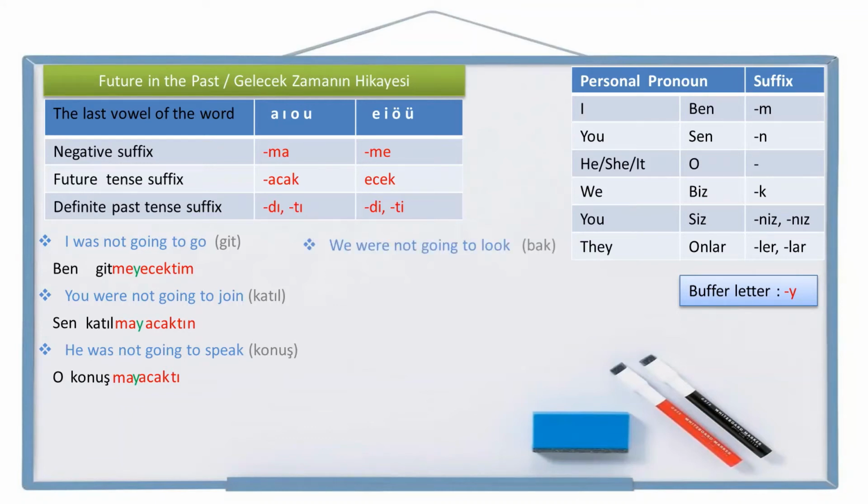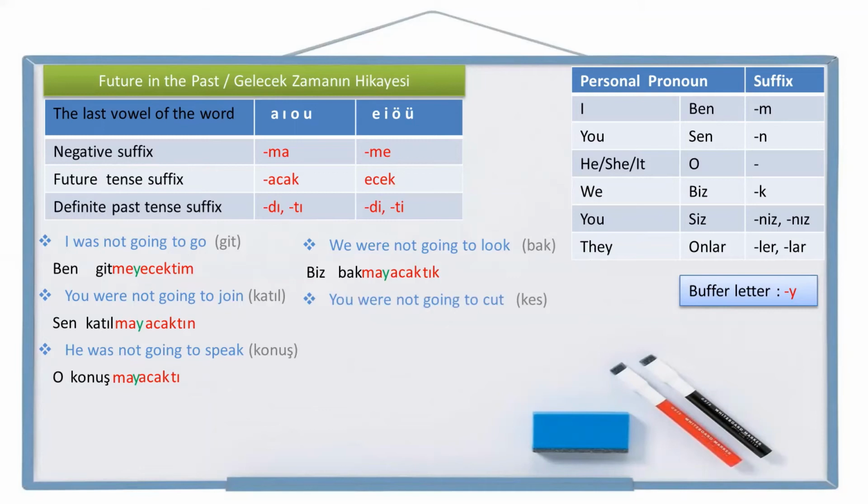Let's make some plural examples. We were not going to look. Look is bak in Turkish. Let's write the personal pronoun we first. Biz. Look, bak. Not look, bakma. Not going to look, bakmayacak, buffer letter. Bakmayacak. And we were not going to look, bakmayacaktı. And the personal pronoun suffix to the end, biz bakmayacaktık. We were not going to look. Biz bakmayacaktık.